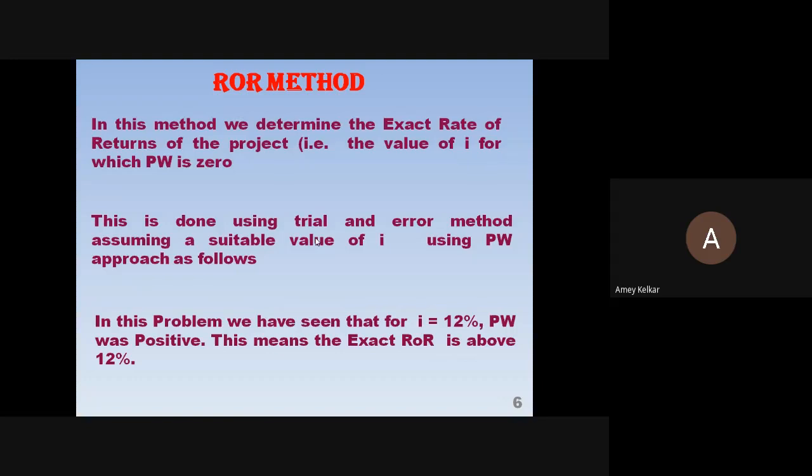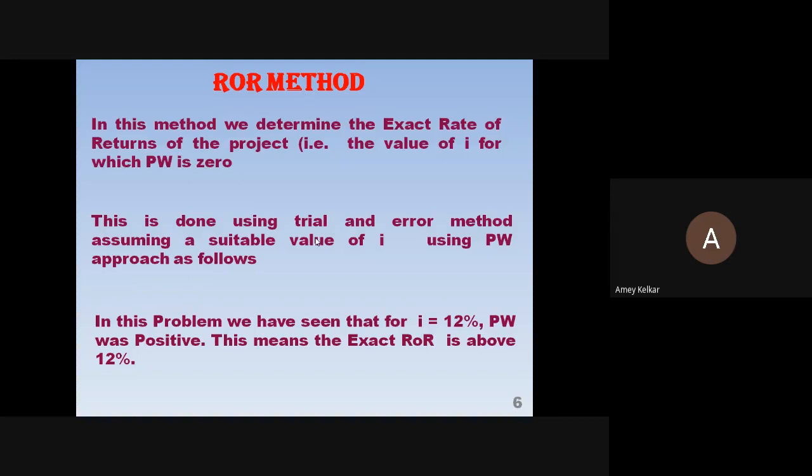Now here what has happened? Your PW has come positive. In the previous examples PW was negative, so we came below. Now as present worth is positive, we have to go above. If you come below 12, everything will be positive only. You will not get any negative value. To get 0, one has to be positive and one has to be negative.